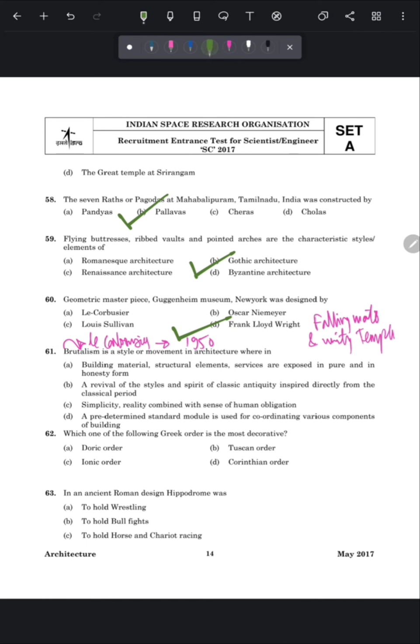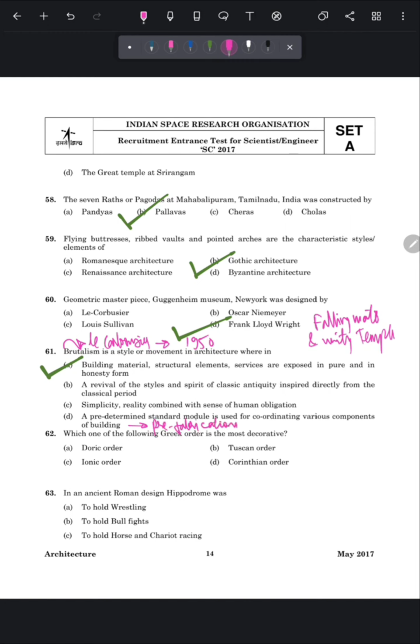So the correct answer of this question is option number A. Building material, structural elements, services are exposed in pure and in honesty form. Also in this question, option number D, a predetermined standard module used for coordinating various components of building, is the prefabrication technique.